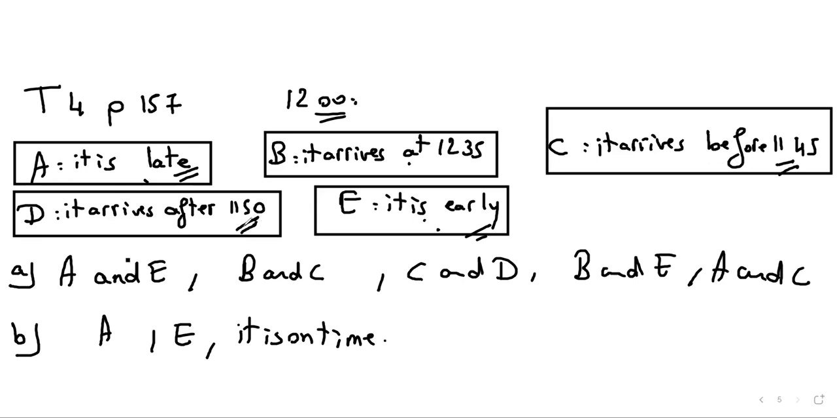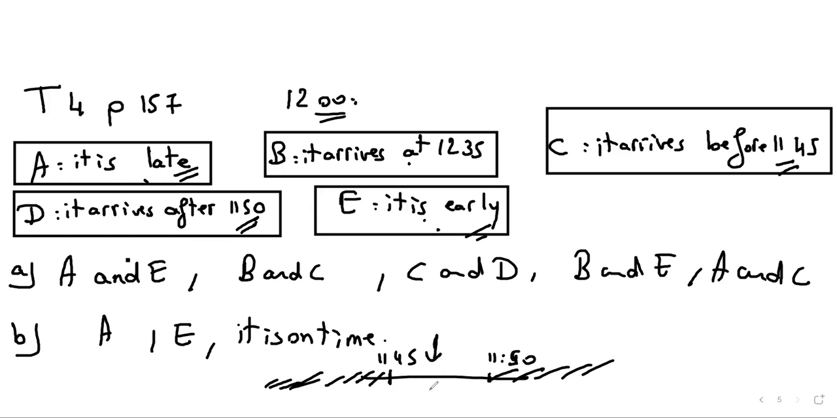Well, let me write it like that. This is 11:50 and this is 11:45. So it arrives before 11:45. Any time before that is accepted. After 11:50, any time here is accepted. So the time in between is something that cannot happen at the same time with something before 11:45 or something after 11:50.